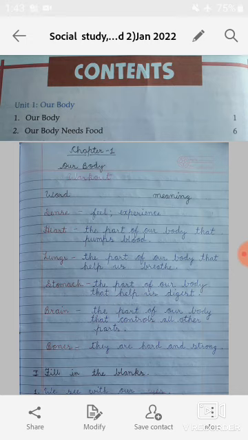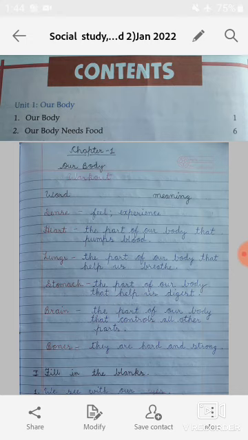So my dear students, in this chapter you had studied about the sense organs and their functions, and also some organs of the human body like brain, heart, lungs, and so on. So my dear students, let's work out. So here word meaning of chapter first is given below.